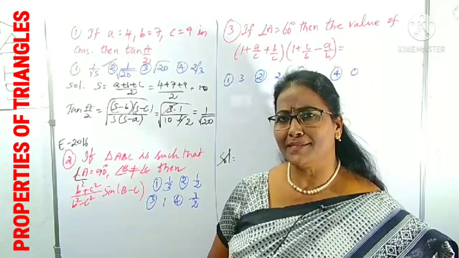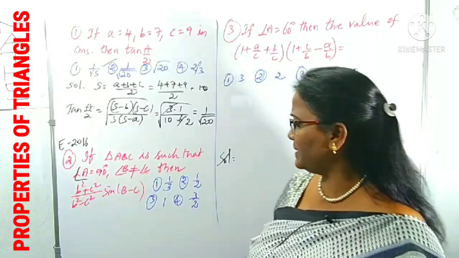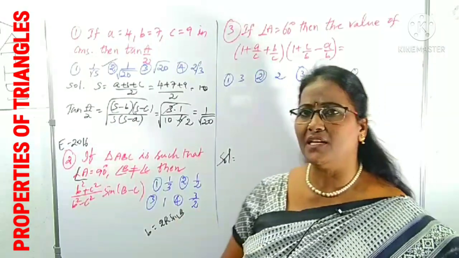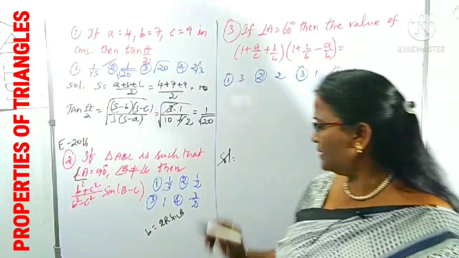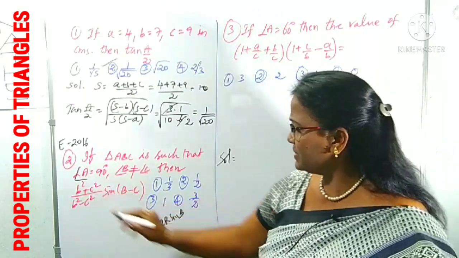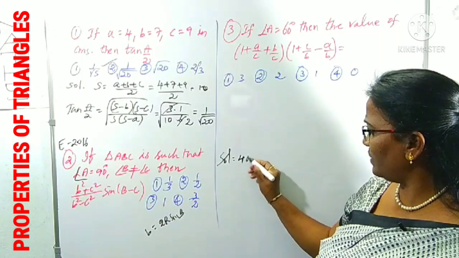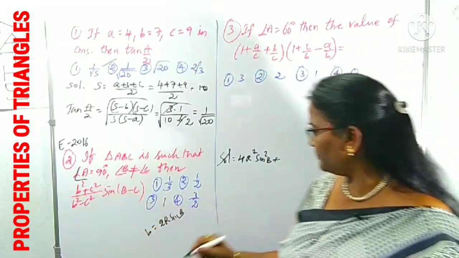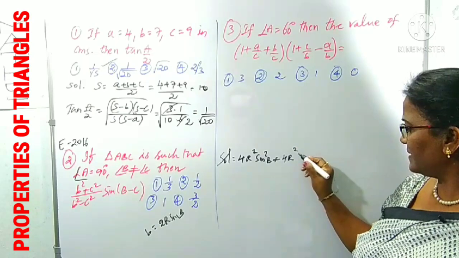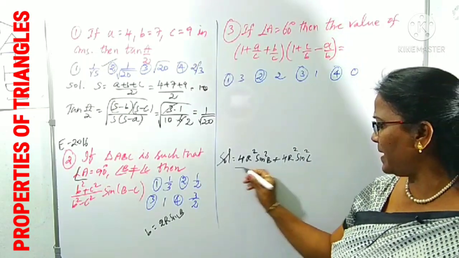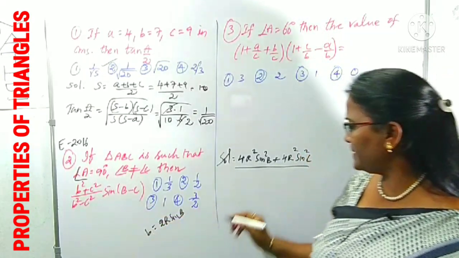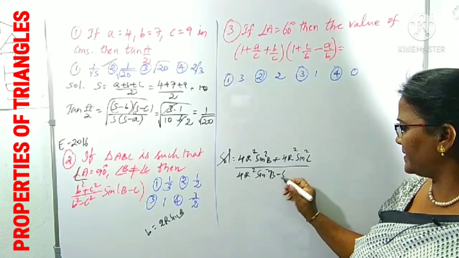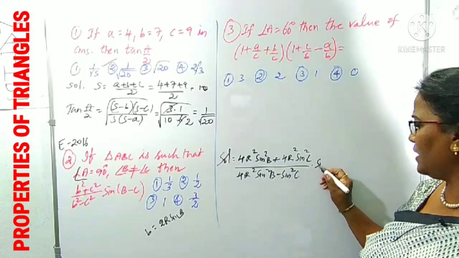For b square plus c square, we use the sine rule. b is what? b is 2R sin B. Similarly, c is 2R sin C by the sine rule. 2R sin B whole square means 4R square sin square B, plus c square, which is 4R square sin square C. By b square minus c square, 4R square (sin square B minus sin square C) with sin of (B minus C).